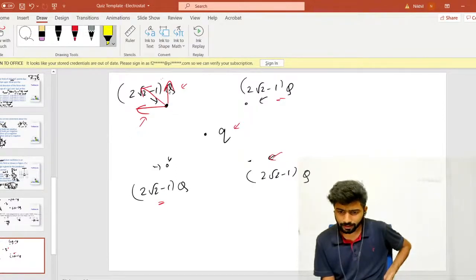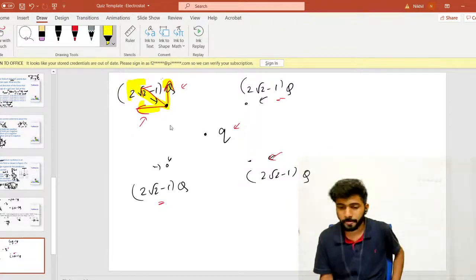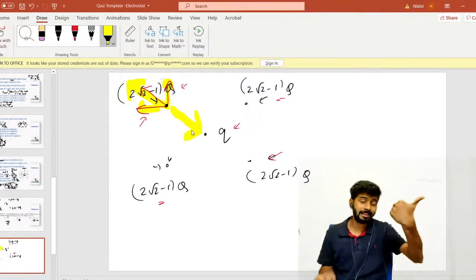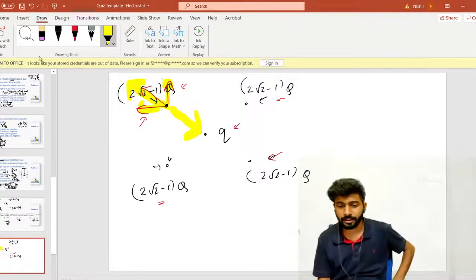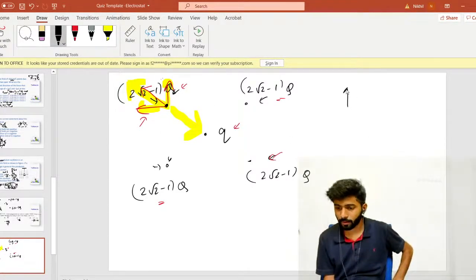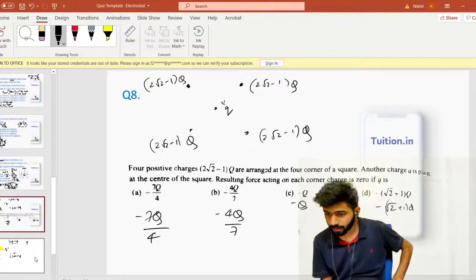We can clearly see that this vector, this vector, and these three will add up to give something in this direction. You should know vectorial addition for this. So this small q should be such that it puts a force in this direction, so that the resultant is cancelled with this.